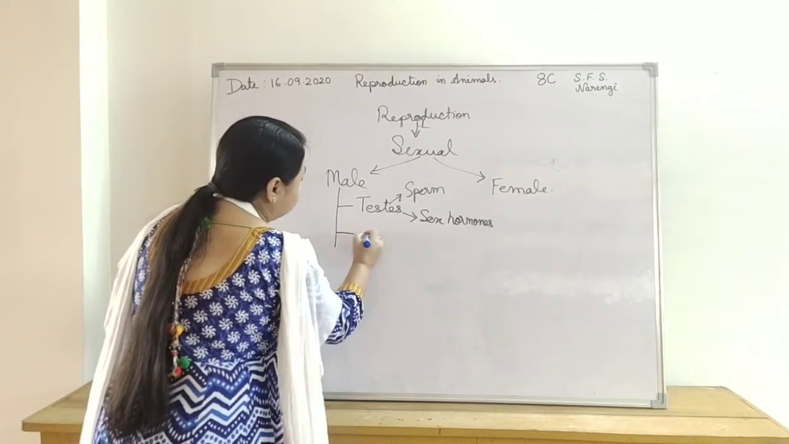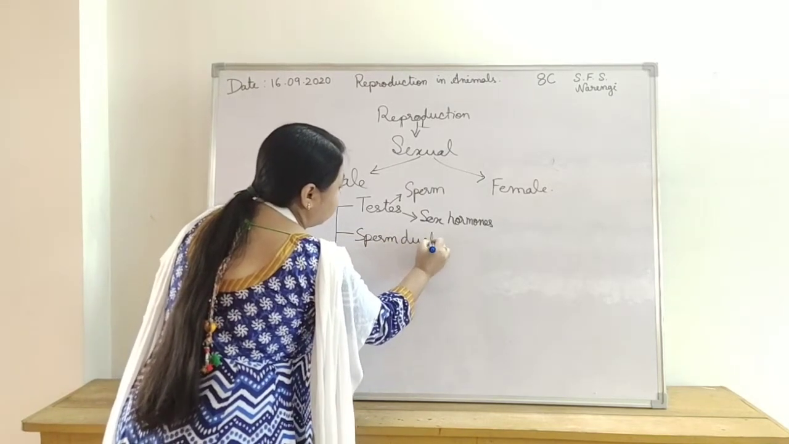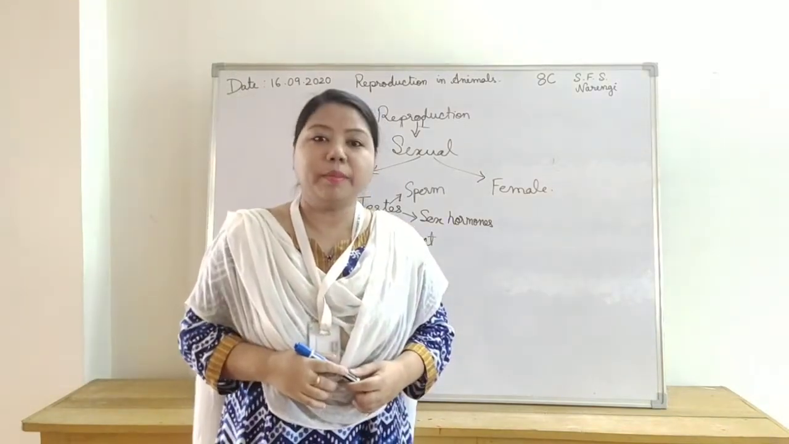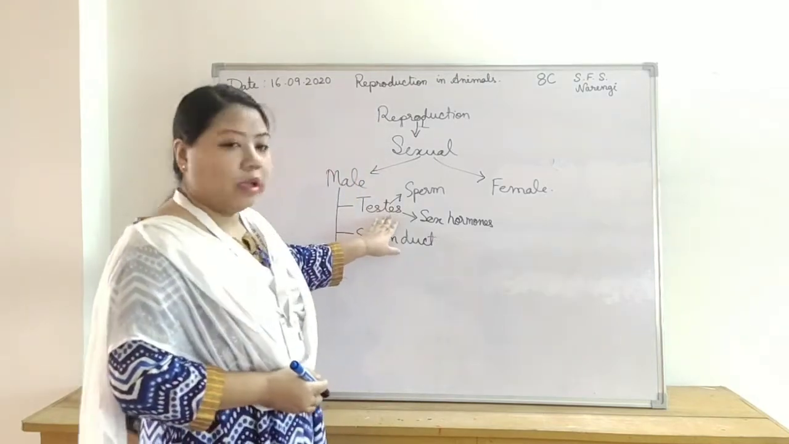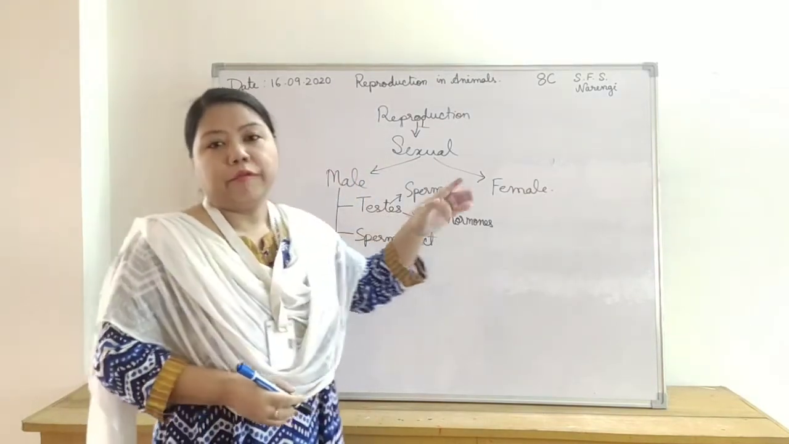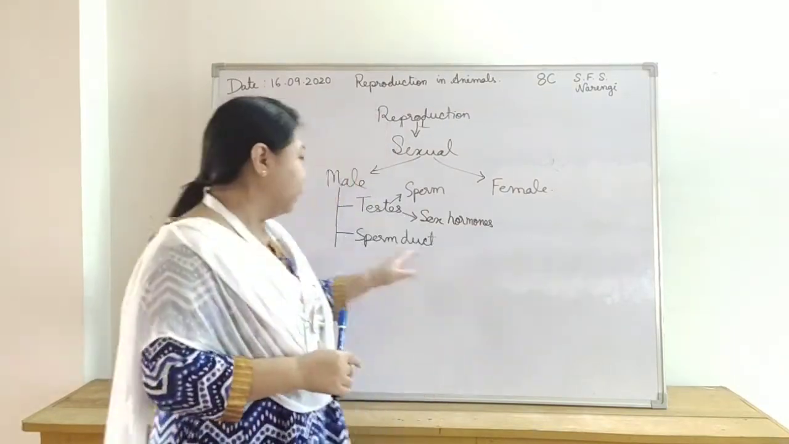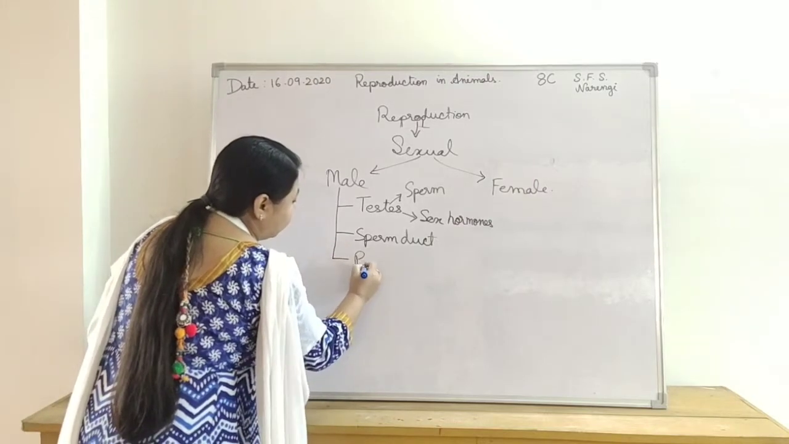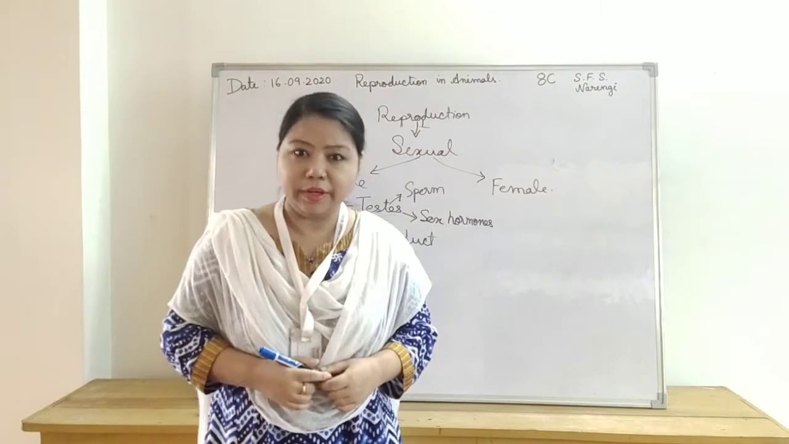Then comes the sperm duct, also called the vas deferens. After the production of the sperm in the testes, it comes out through the sperm duct, and then it reaches the organ penis through which the sperm will be released.